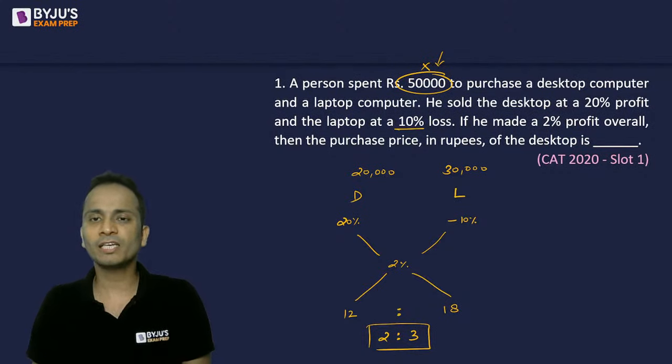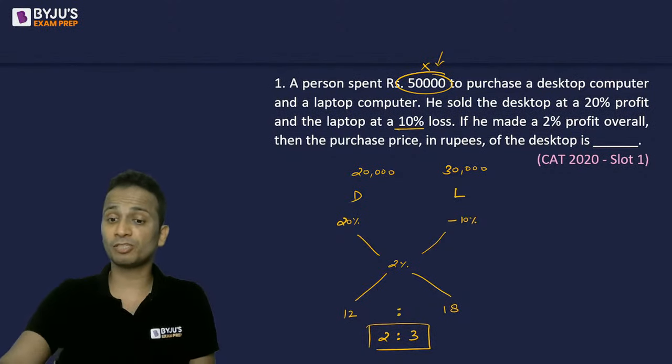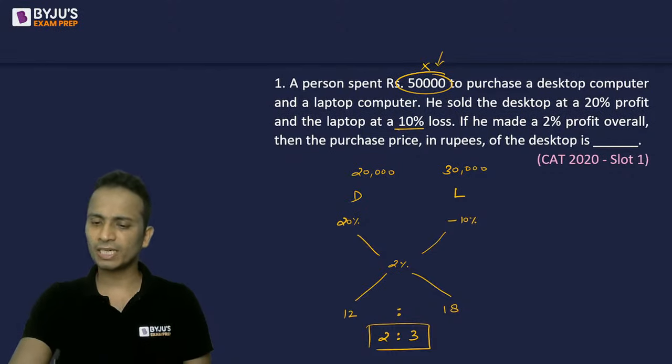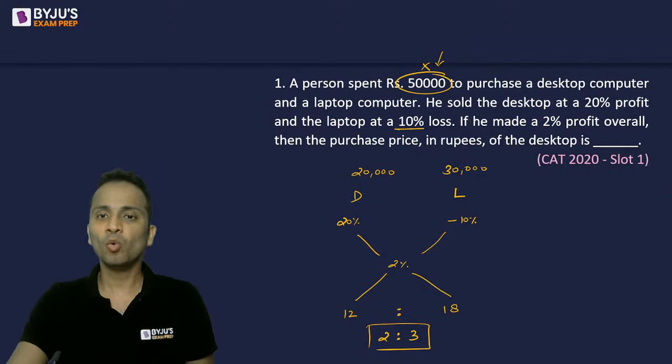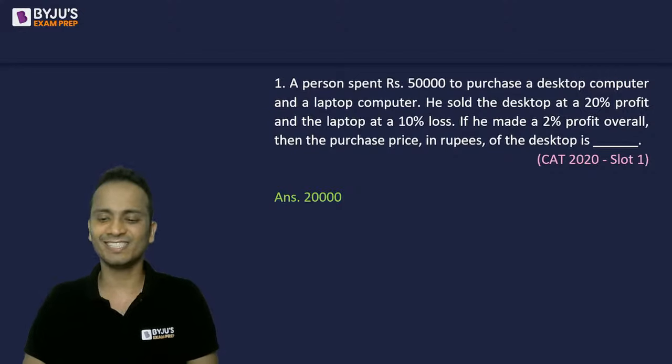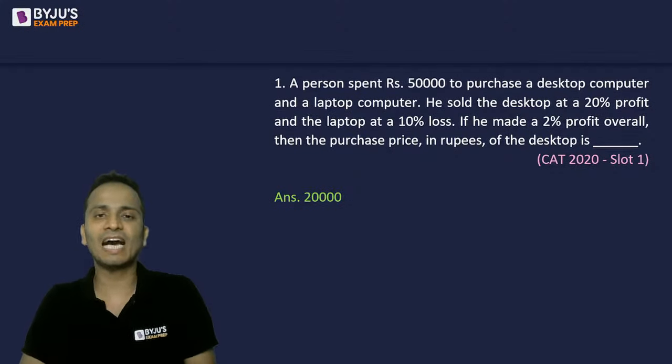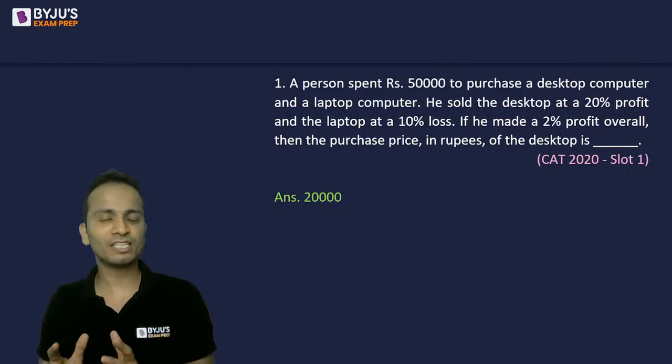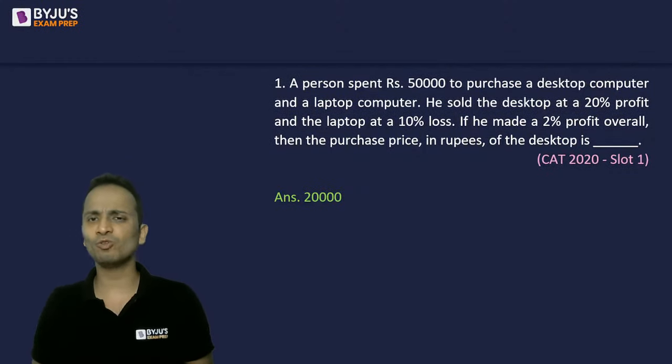Now the question is asking us the purchase price of desktop. So the correct answer for this question will be 20,000. All right, so 20,000 will be the correct answer for this one, and yes, it is the correct answer. I hope you have understood the method that I have used. You must have done mixtures and alligations. I have used mixtures and alligations for this one.